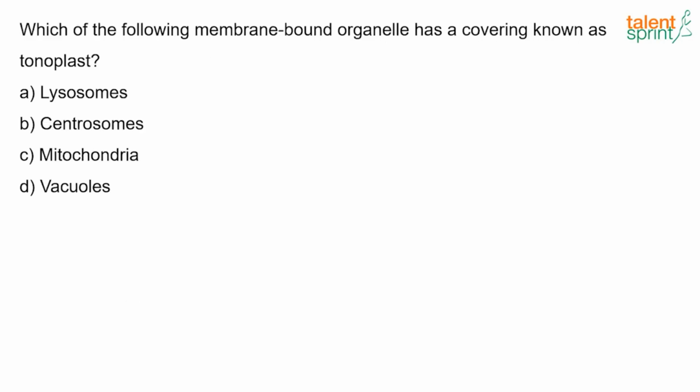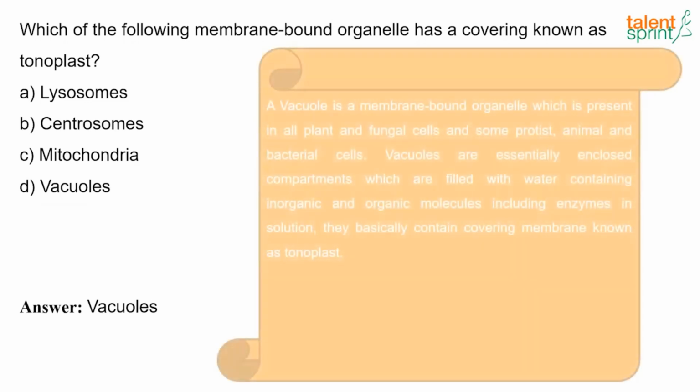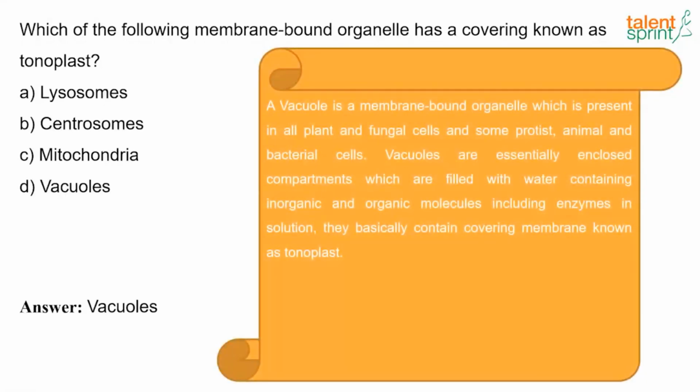Now the next question. Which of the following membrane-bound organelles has a covering known as tonoplast? So what's the answer? It's vacuoles. A vacuole is a membrane-bound organelle which is present in all plant and fungal cells and some protist, animal and bacterial cells. Vacuoles are essentially enclosed compartments which are filled with water containing inorganic and organic molecules, including enzymes in solution. They basically contain a covering membrane known as tonoplast.